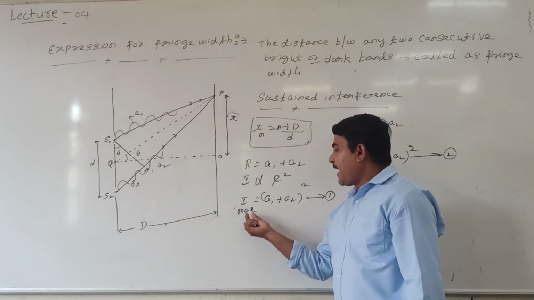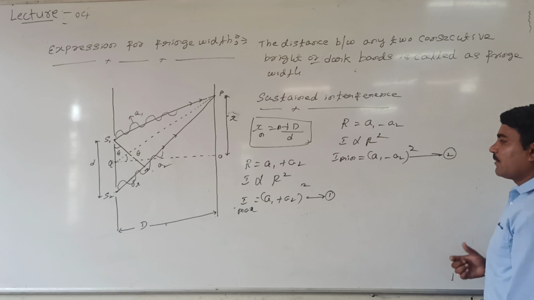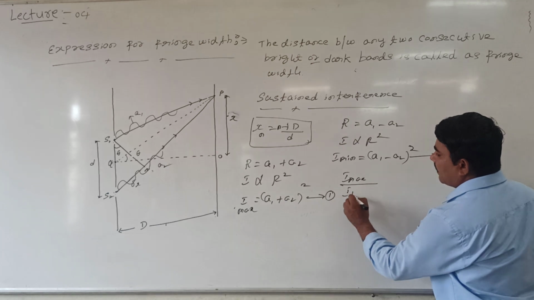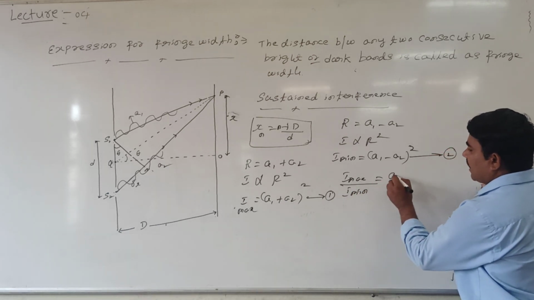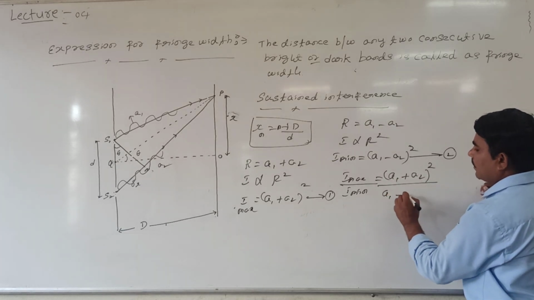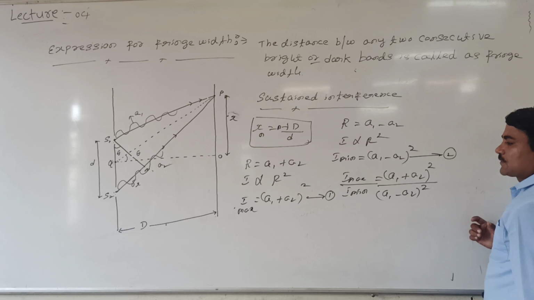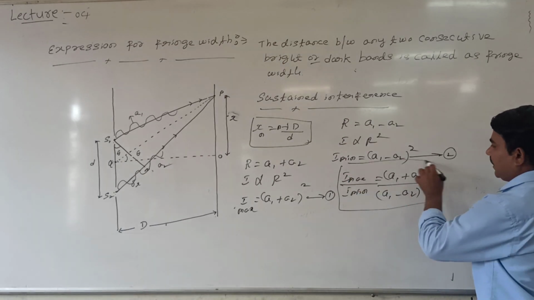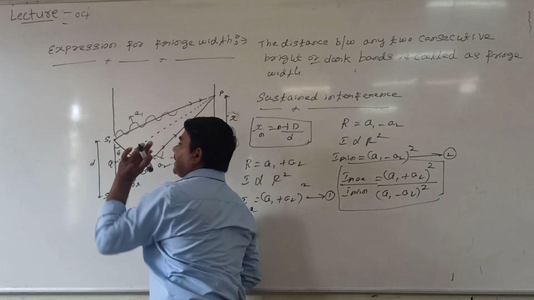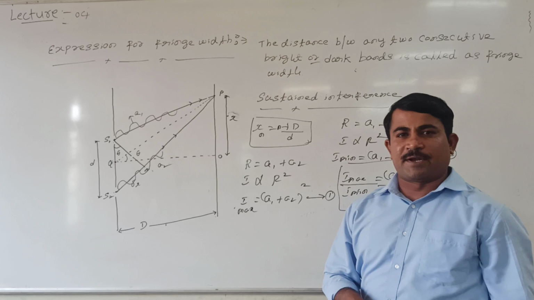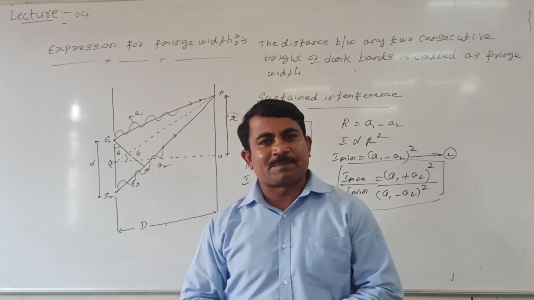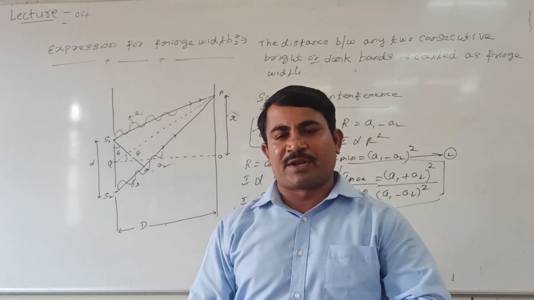Now take the ratio of maximum intensity to minimum intensity. It can be represented by (A1 plus A2) whole square divided by (A1 minus A2) whole square. This we call the ratio of maximum intensity to minimum intensity. Similarly, the width of the slit is also directly proportional to the square of amplitude. However much intensity is there, that much width is also available. This is the interference pattern, Young's double-slit experiment and fringe width.